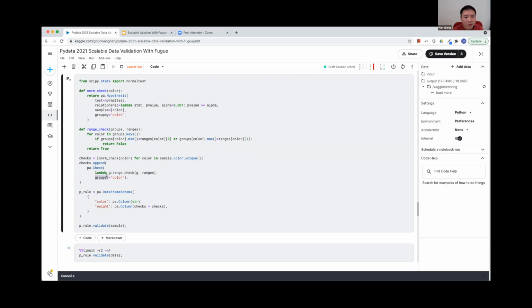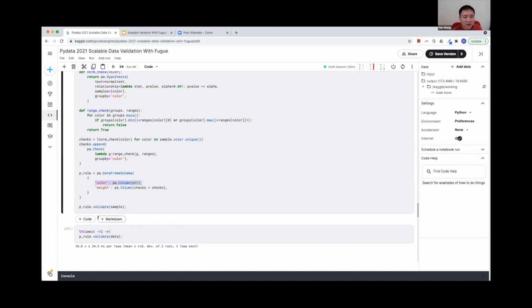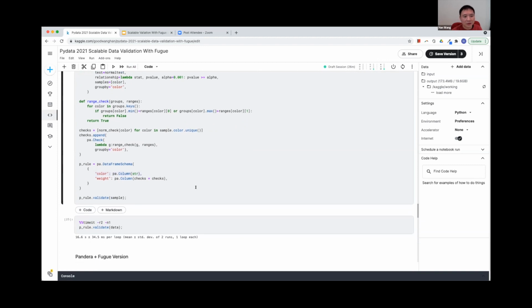And also, by the way, if you have group by, no matter here or here, you have to have a dummy color validation inside the Pandera data frame schema. Right. So now let's take a look at how long it takes on the entire data set. It was 15 some seconds, and now it's 16.6 seconds.